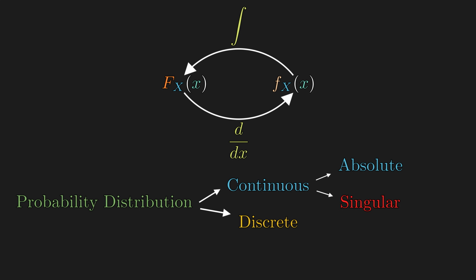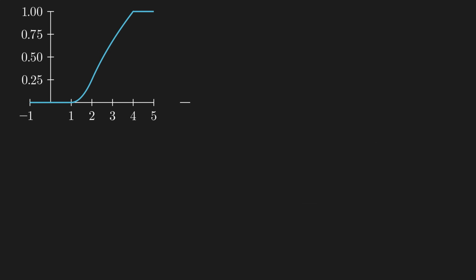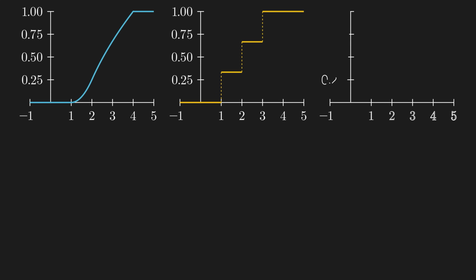And in order to allow the discrete part to play nicely with calculus, we had to make some patchwork with Dirac delta functions. As for the singular part, they don't play nicely with calculus either, but to be honest, they are way too abstract to be of any relevance in this video, so we will use continuous synonymously with absolutely continuous.